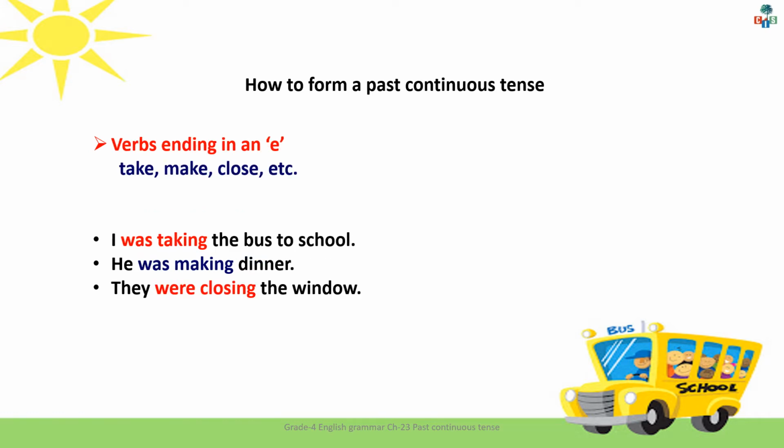We need to pay extra attention to verbs ending in an E, such as take, make, close, etc. These verbs drop their E. For example, I was taking the bus to school. He was making dinner. They were closing the window. Observe this thing, children, that these verbs no longer have their E.